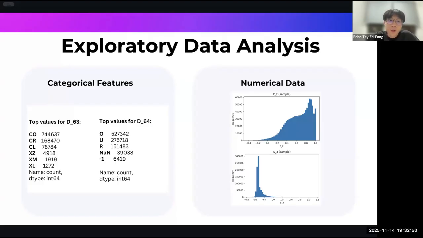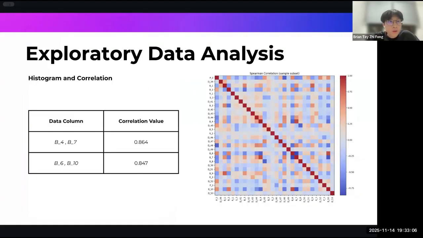Next, out of the data types that we have, there are also several numerical float data types. You can see that P2 as well as S3 are both heavily skewed towards the polar ends, which indicates that the dataset is quite polarized. Lastly, we can also make use of a histogram to find out if there's any correlation between any of the data. Through the plot, we can see that the highest correlated data columns are B4 with B7 as well as B6 with B10. However, the rest of the data types are not really correlated at all.